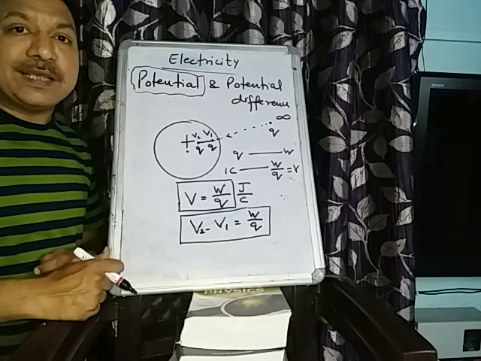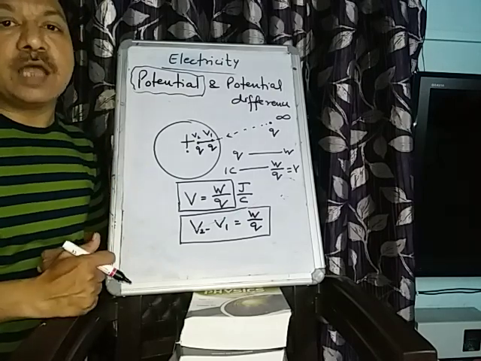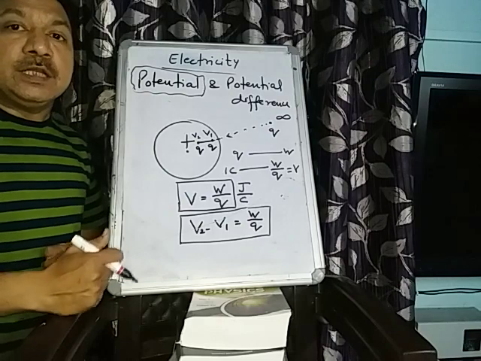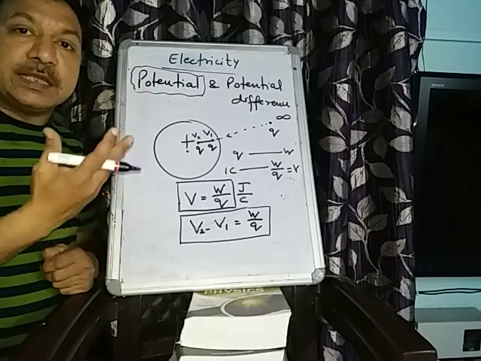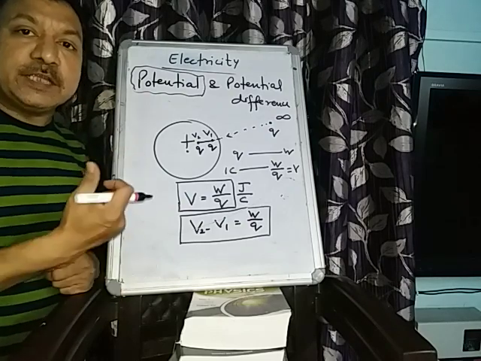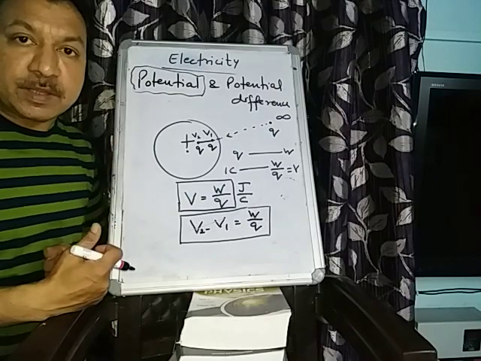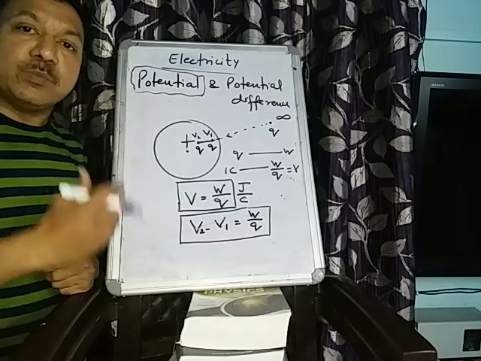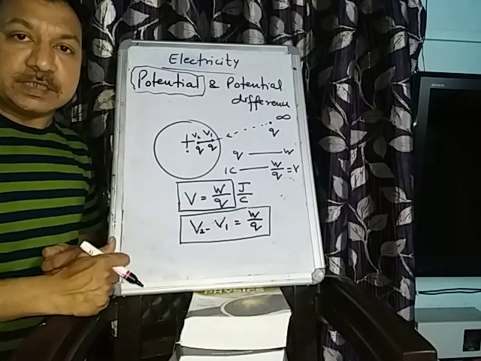Because as soon as you start taking the electron out, what happens? Its property to attract the electrons increases. The more positive it is, the more electrons will be attracted towards it.